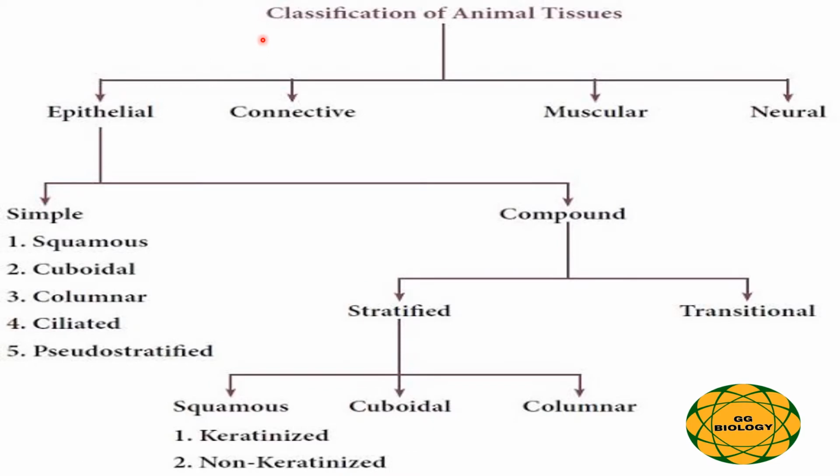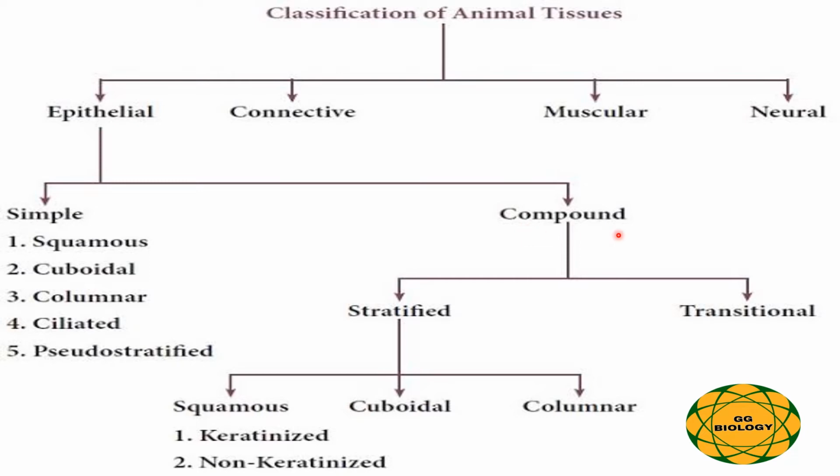In this picture, the broad classification of animal tissues is given. Already we know animal tissues are divided into four types, namely epithelial tissue, connective tissue, muscular tissue, and neural tissue. Epithelial tissue is further divided into simple epithelial tissue and compound epithelial tissue. Simple epithelial tissue is divided into five types, namely squamous epithelial tissue, cuboidal epithelial tissue, columnar epithelial tissue, ciliated epithelial tissue, and pseudostratified epithelial tissue.